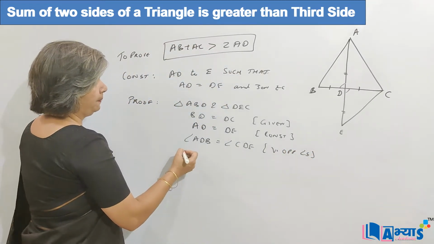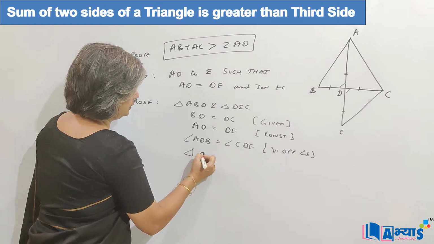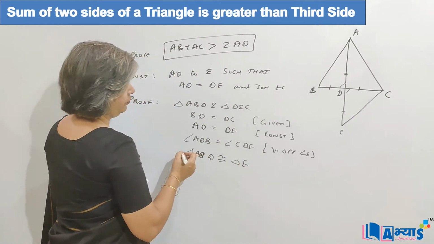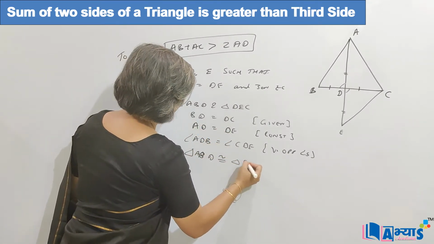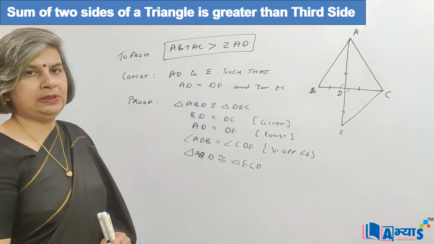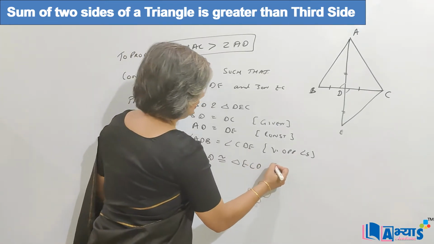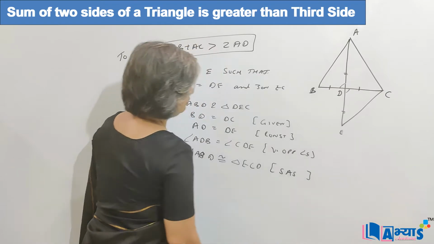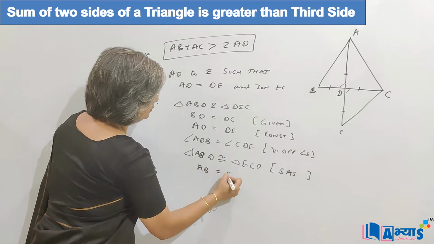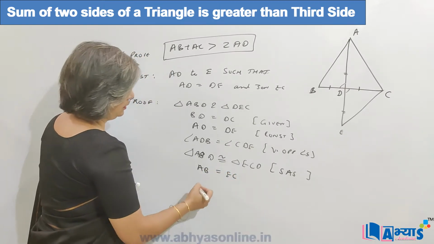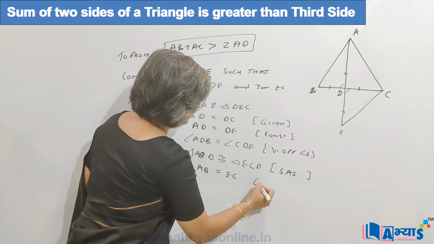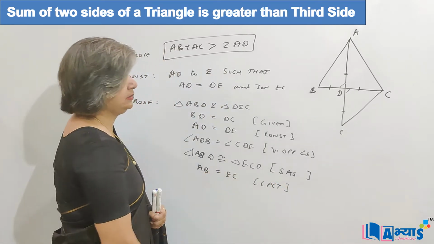So triangle ABD is congruent to triangle EDC. For A we will have E, for B we will have C, and for D we will have D. So triangle ABD is congruent to triangle EDC by SAS criteria. Now as these two triangles are congruent, by CPCT, AB is equal to EC.